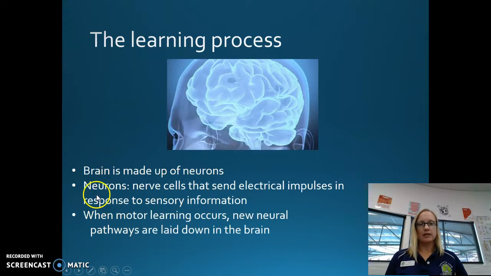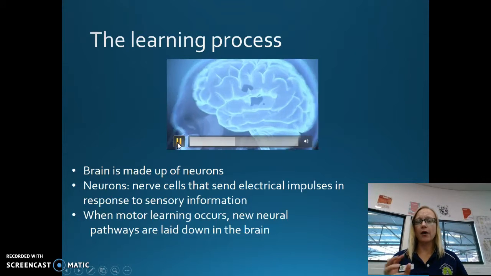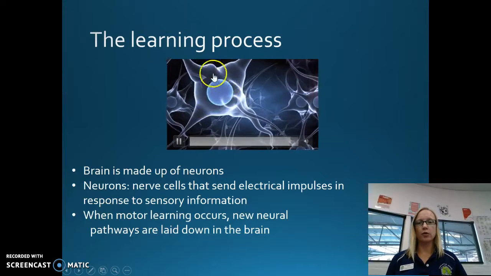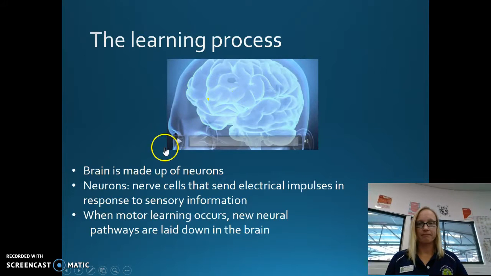So the learning process, the brain is made up of neurons. As you can see here, that is your standard looking human brain, but if you actually zoom in closer, what it's actually made up of is billions and billions of neurons.